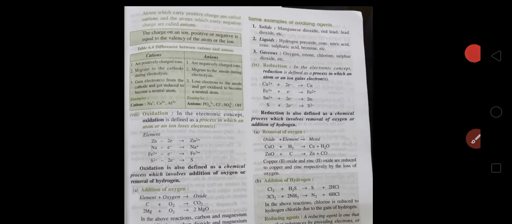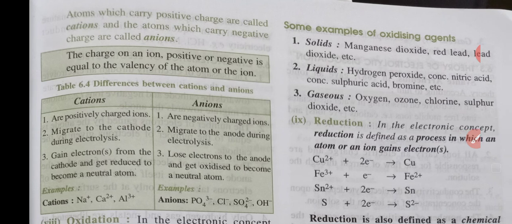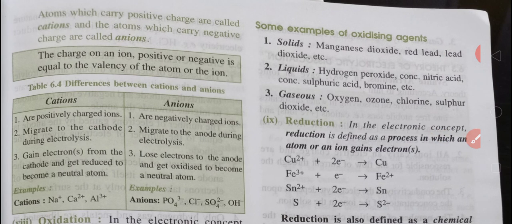Atoms which carry a positive charge are called cations, and atoms which carry a negative charge are called anions. The charge on an ion, positive or negative, is equal to the valency of the atom or the ion.